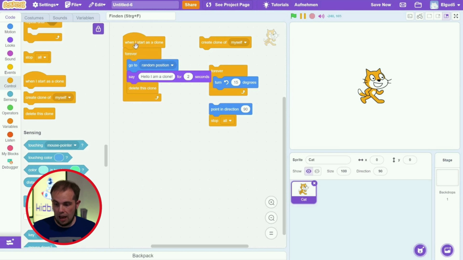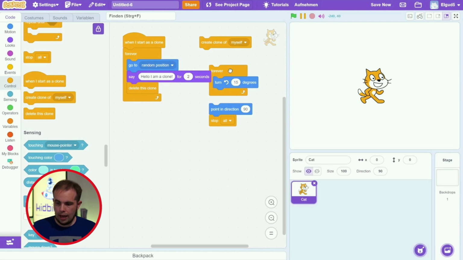And as you can see, we have a forever loop, and then it goes to a random position, then it says hello, I'm a clone, and then it says delete this clone, which is actually the last command right here. And that does exactly what it says, delete this clone. So I will trigger it again. Here's the clone, and whoop, the clone is gone because it got deleted.